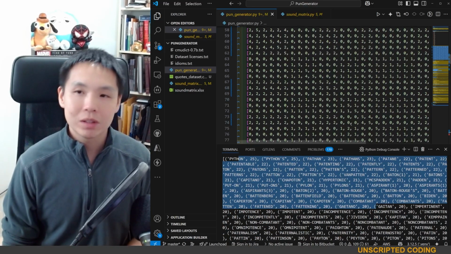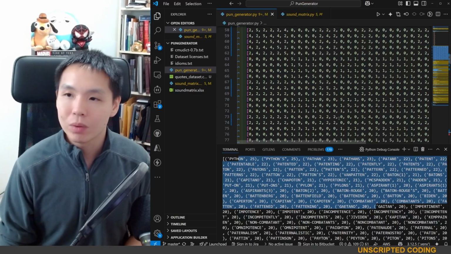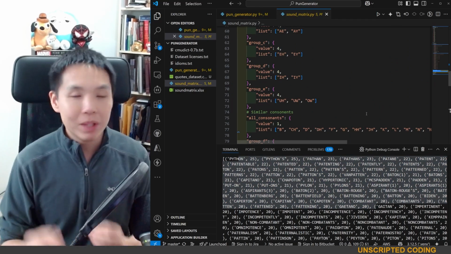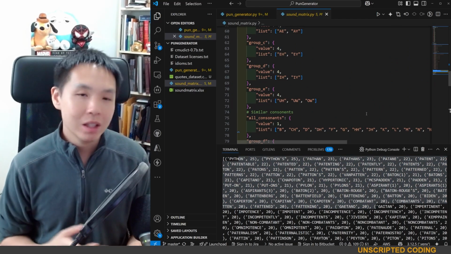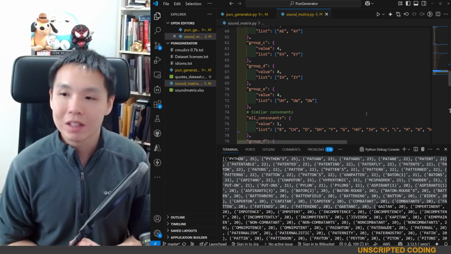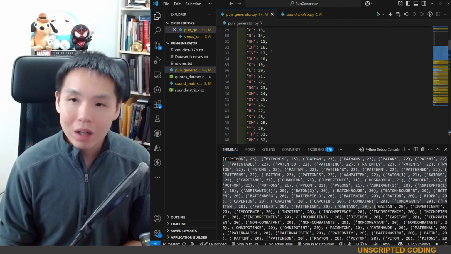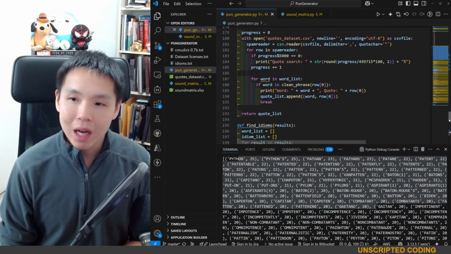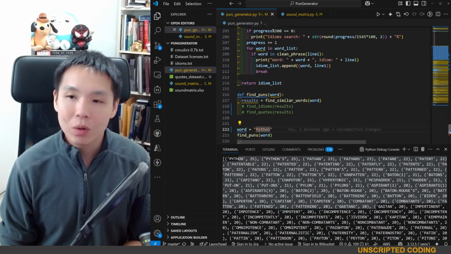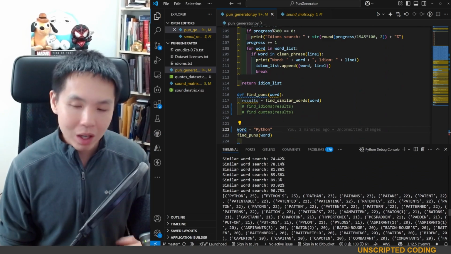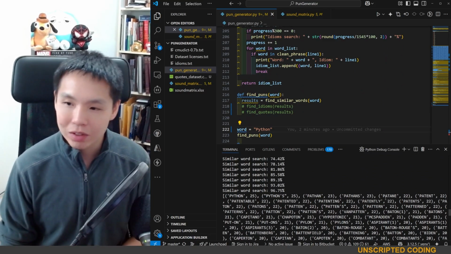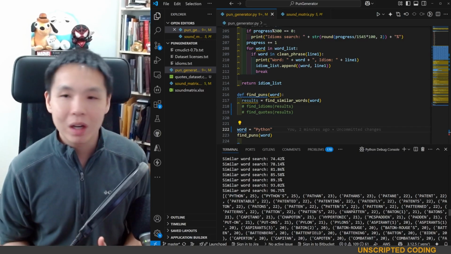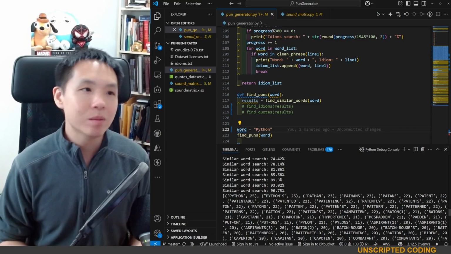Now, is this sound matrix perfect? Probably not. If I were to revisit it, I remember there were some bits of judgment calls on my end in terms of ranking different similar sounds. Regardless, what ended up happening is I would have all these words, but I didn't know what to do with them. So, I know Python sounds a lot like pylon. Useful, but what's more helpful are phrases, idioms, quotes.